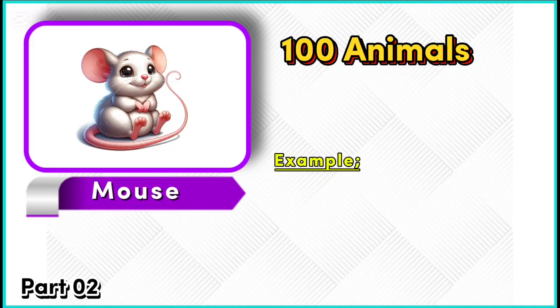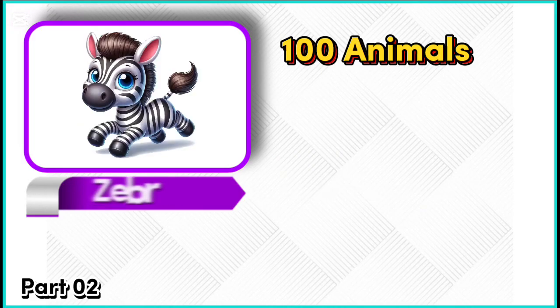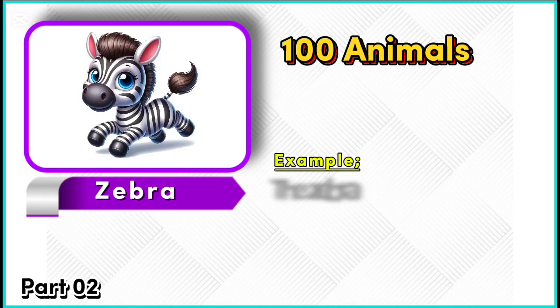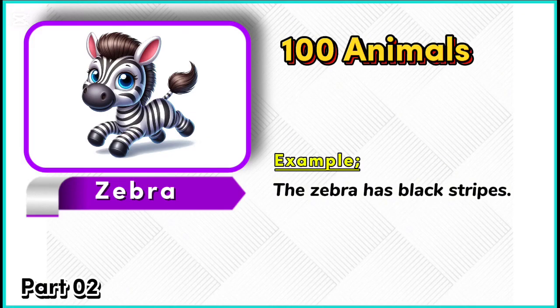Mouse. Example. The mouse is small. Zebra. Example. The zebra has black stripes.